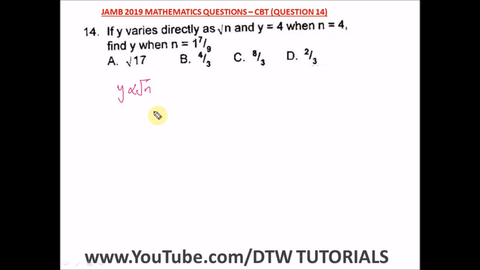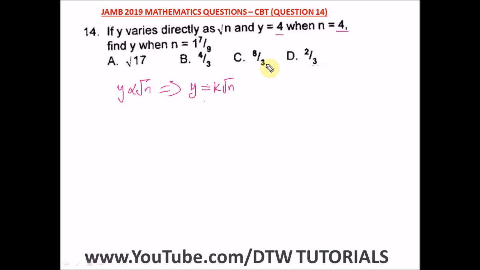Y is equal to 4 when n is equal to 4. When they give us this, it means we have to find our constant k. If you don't know much about variation, there's a video on the DTW channel that explains variation, so check out that introduction. I think it's in the playlist, introduction to maths topics. So from here, what do we have? We have y equals, introducing our constant, k root n. To get our value of the constant, we'll put in y equals 4 and n equals 4 into this equation to get k.